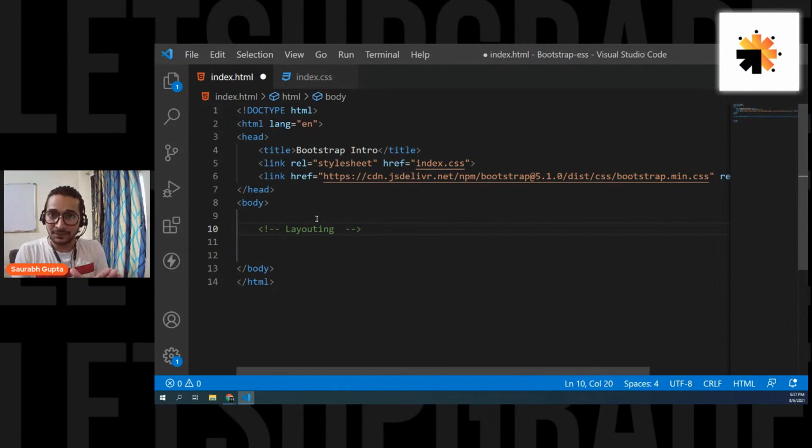If you're using Bootstrap, it doesn't mean that we are going to use everything. We are also going to write a lot of things of our own. So never think that if you're using Bootstrap, you're going to use everything from there. You can still write your own things and customize them. There are some things that you think you want to create, but Bootstrap will not provide them. In that case, you can write your own things. Is that clear, everyone? It's simple to understand. It's just a CSS file where a lot of CSS is already written.